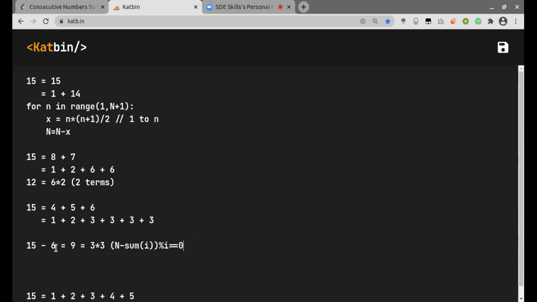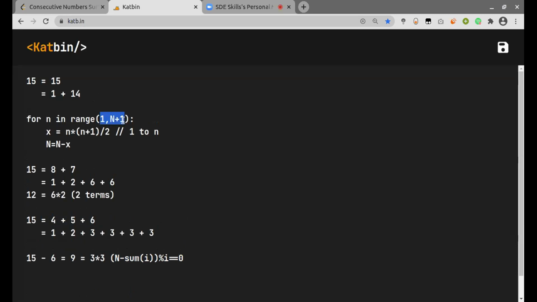Because when I was subtracting 6, that is the sum of the consecutive positive numbers till the third term, it had three numbers in it. And then if I look at the extra factors here, I'll find that I have three extra factors of some value which is 3 here. So this is why I just need to check if this condition is satisfied for the given number at any point when I am iterating through these values.